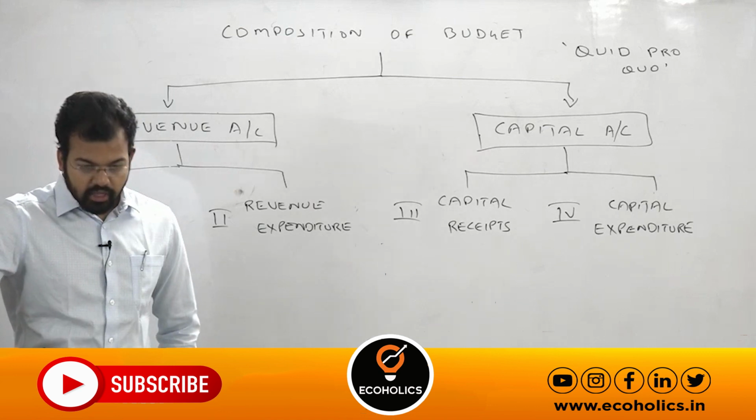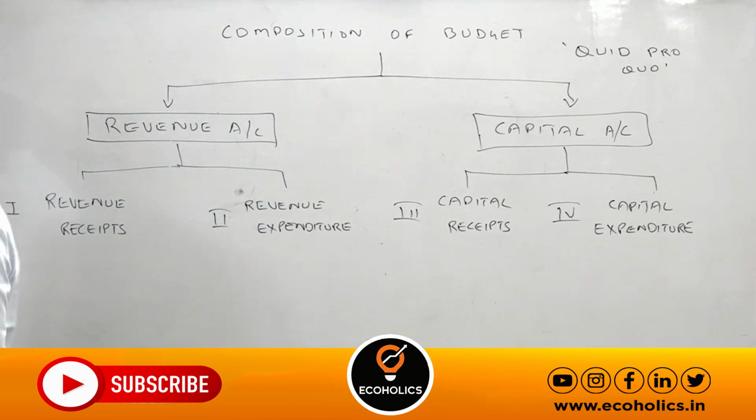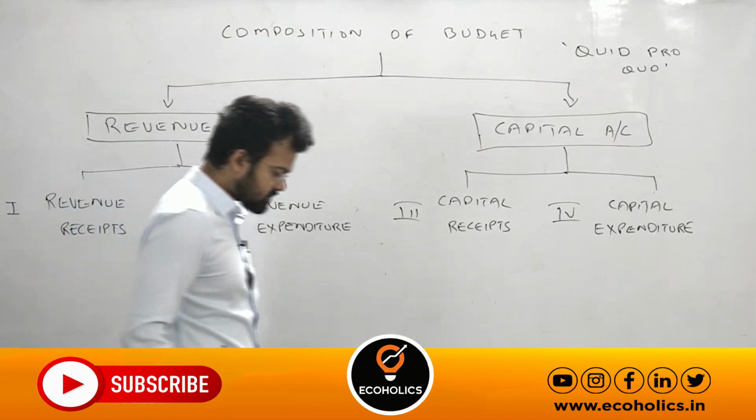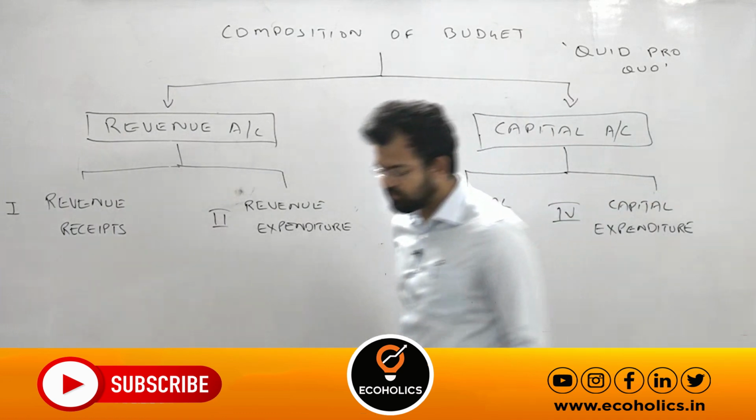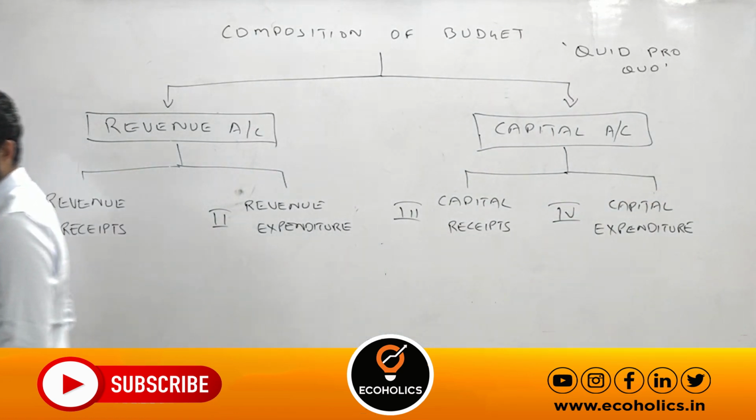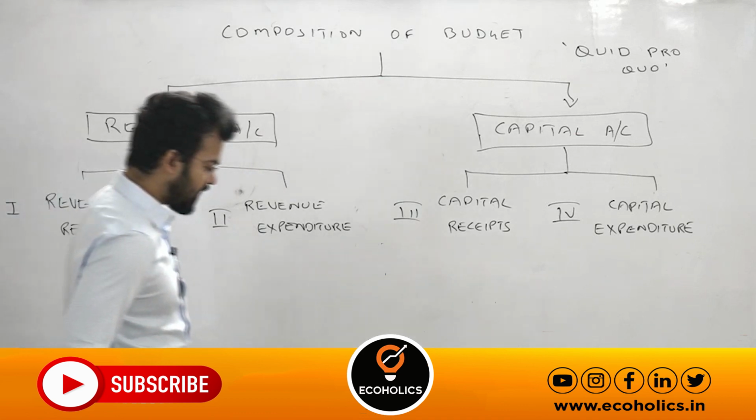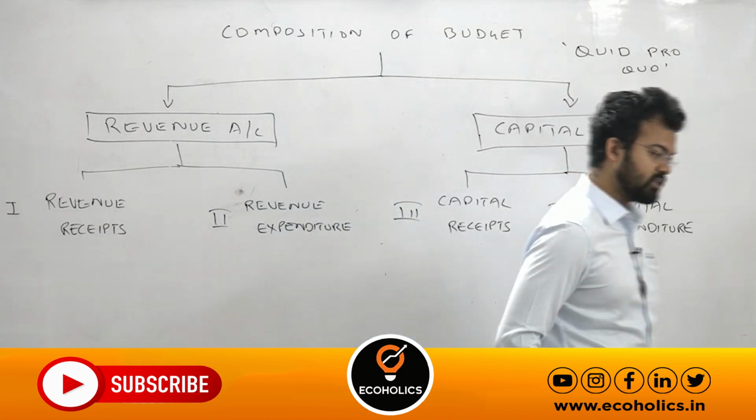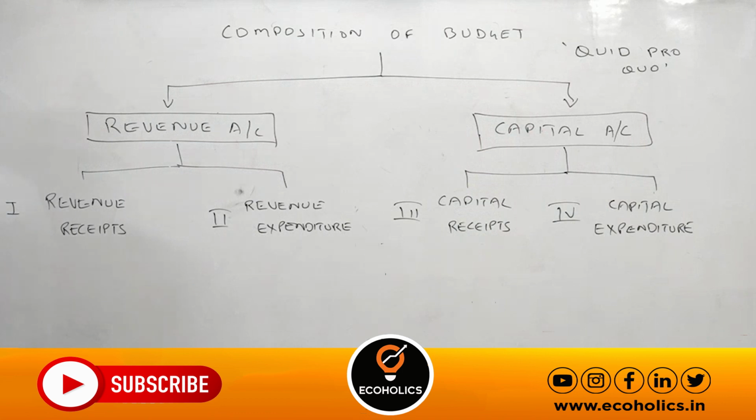Then you write next one, profit from public sector undertakings. Next one, dividends received from PSUs and departmental undertakings.